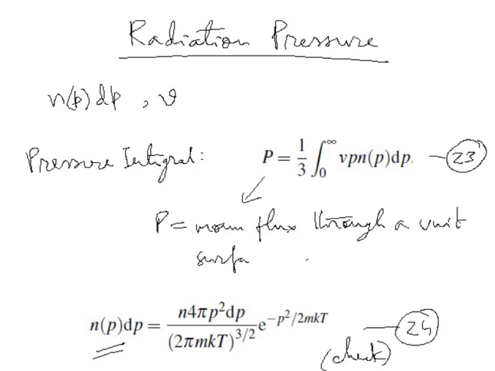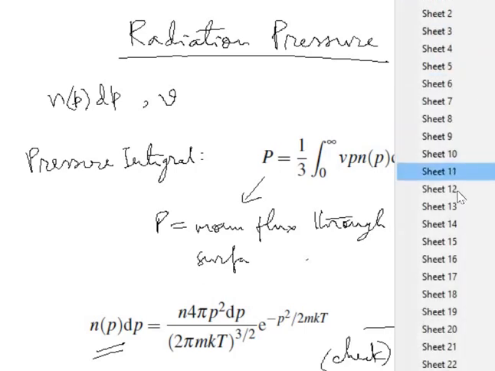Now, this pressure integral is also valid for photons because they also carry momentum. Now, however, in this case, the momentum is expressed in terms of the frequency, right? The light frequency, like P is equal to h nu by c.